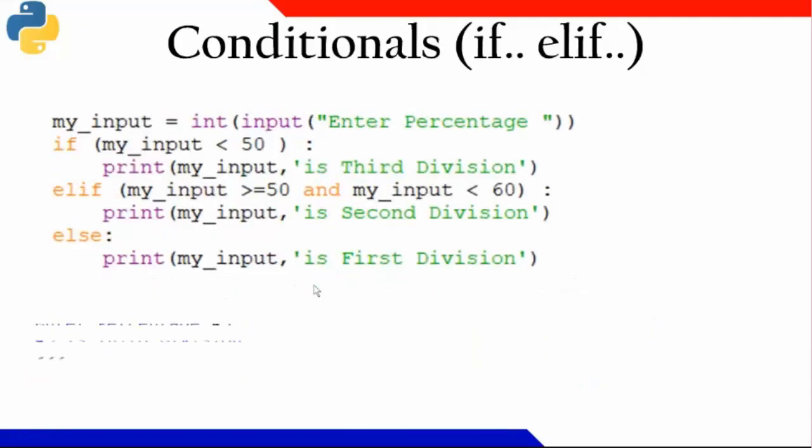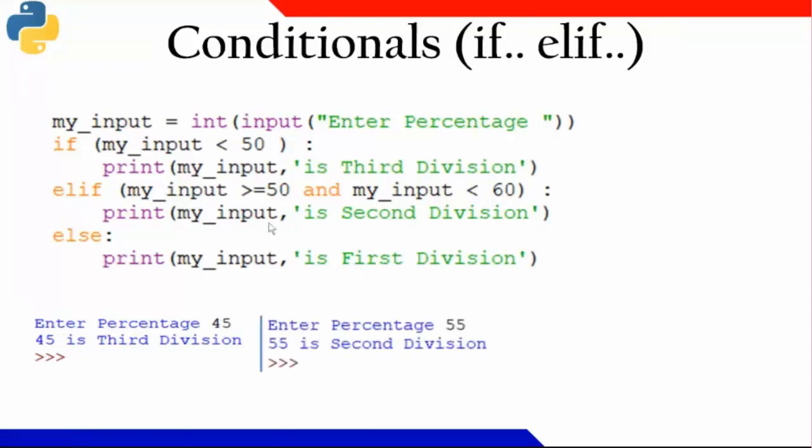Similarly, there can be any number of examples I can give. If a value is less than 50, then it is third division. If it is greater than 50 and less than 60, I can write second division. Otherwise, if it is not true here and if it is not true here, I am writing first division. Maybe there can be one more case of getting failed also. I can write that also, but I have not written it here.